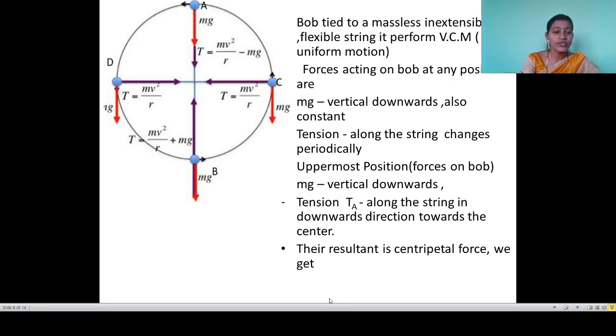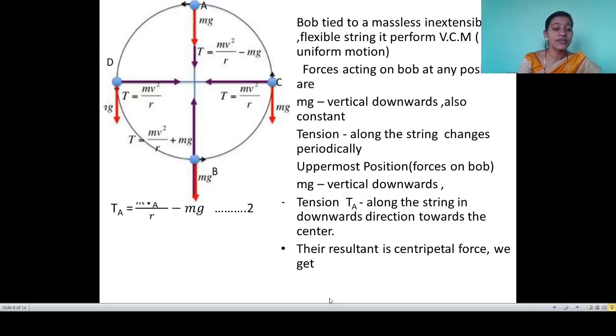Now the next point we are going to see here. We understand that the centripetal force is provided by the two forces, the force due to weight mg and the force due to tension. So we write the equation first. The equation is present in the diagram also: mg plus Ta is equal to mVa square upon r. Va is the speed at the topmost position, Ta is the tension at the topmost position.